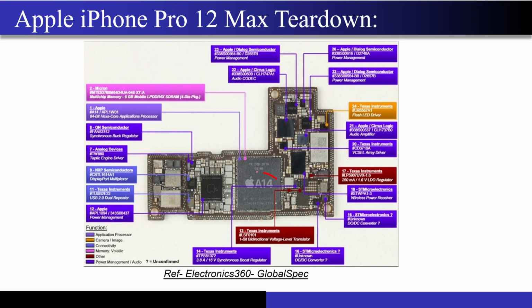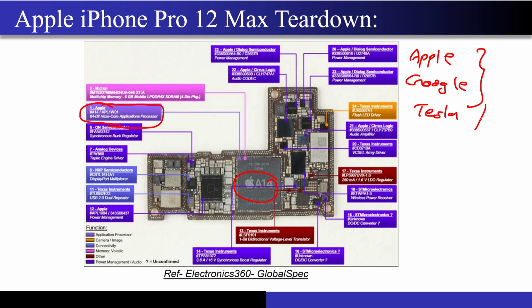So now the first thing that I will be showing you, just a minute. Of course, this is the A14. This is the Apple's own proprietary product, right? They have their own in-house chip design team, right? Just to tell you, by the way, Apple, Google, as well as Tesla, if you don't know, they have their own hardware design guys. For example, if they want some processor, they have enough capability to design those processors in-house itself.